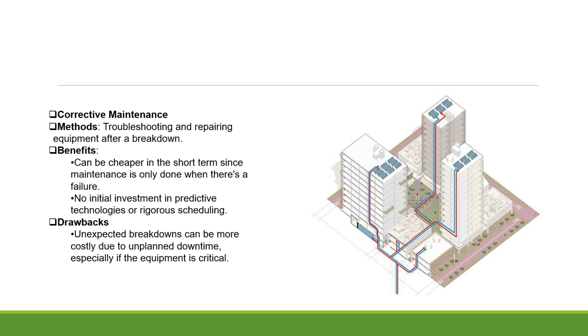Corrective maintenance. Corrective maintenance involves fixing equipment and systems after a fault or failure has occurred. It's reactive in nature. The method involves troubleshooting and repairing equipment after a breakdown. Benefits: it can be cheaper in the short term since maintenance is only done when there is a failure, and there is no initial investment in predictive technologies or rigorous scheduling.